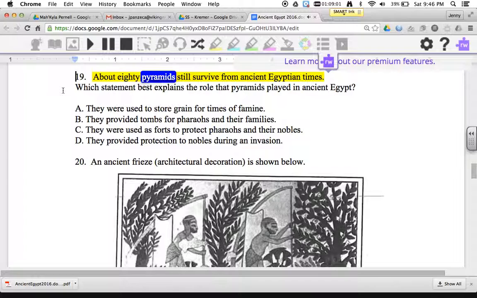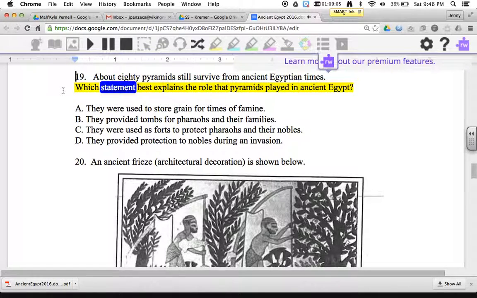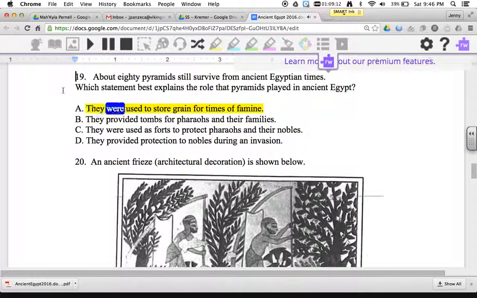19. About 80 pyramids still survive from ancient Egyptian times. Which statement best explains the role that pyramids played in ancient Egypt? A. They were used to store grain for times of famine. B. They provided tombs for pharaohs and their families. C. They were used as forts to protect pharaohs and their nobles. D. They provided protection to nobles during an invasion.